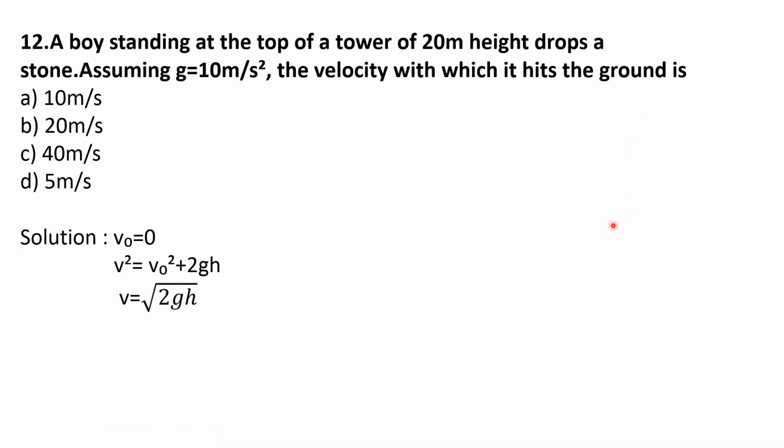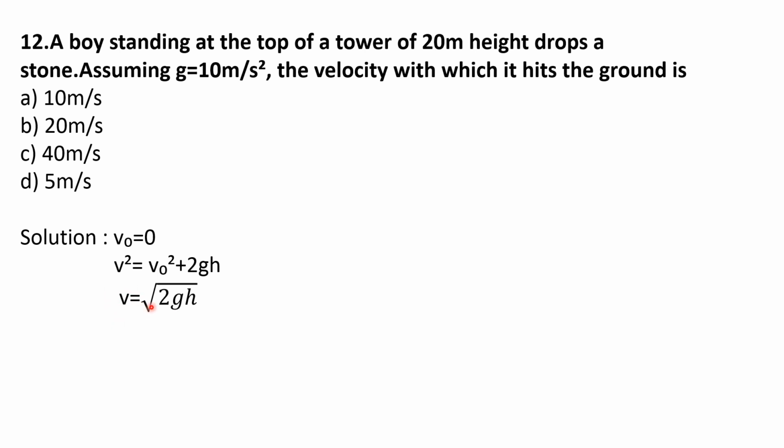So you know the formula, that is V square is equal to V0 square plus 2gh. In this formula substitute the value of V0, that is 0. So finally you get the equation as V is equal to square root of 2gh.